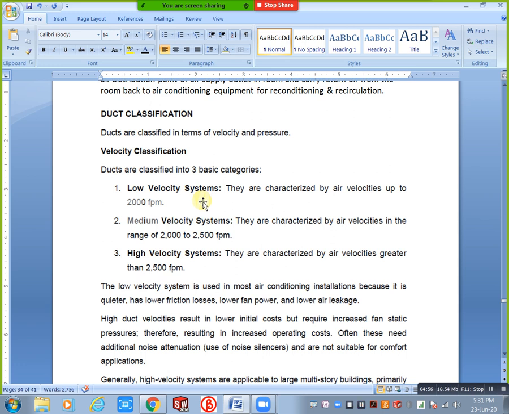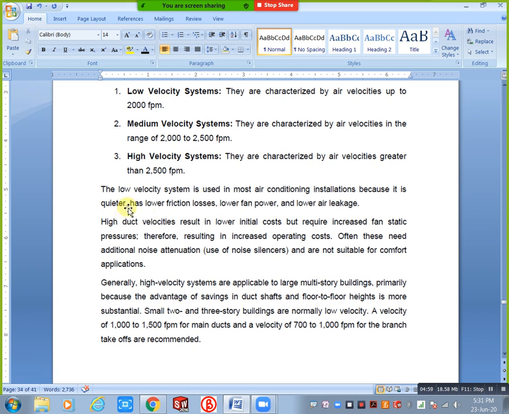You can see, here is some matter. The low velocity system is used in most air conditioning installations because it is quieter, has low friction losses, lower fan power and lower air leakage. Mostly we use it in commercial and residential buildings. In that situation, you can use it for only G+3, G+4, G+2, that type of secondary or commercial offices.